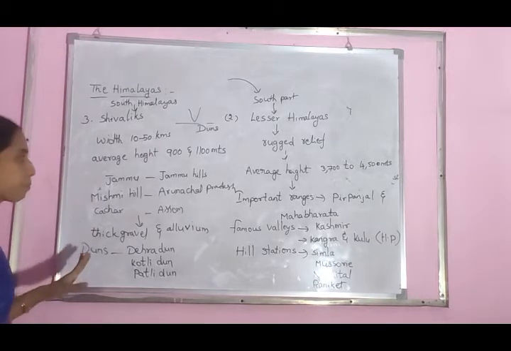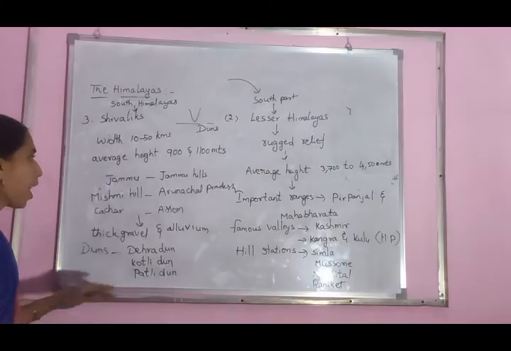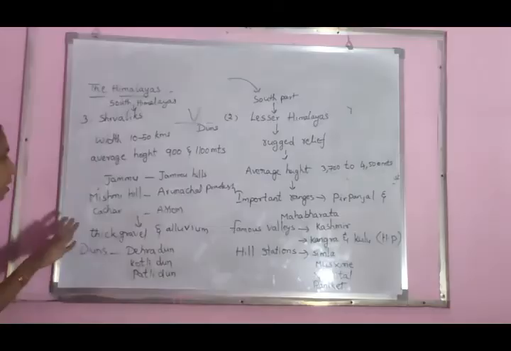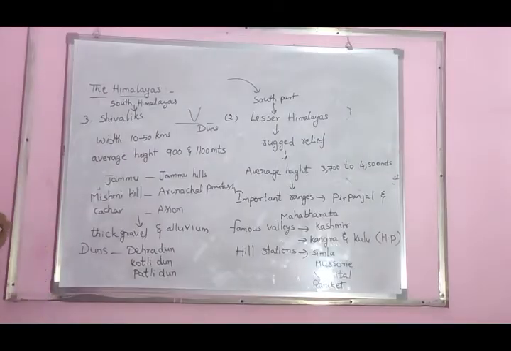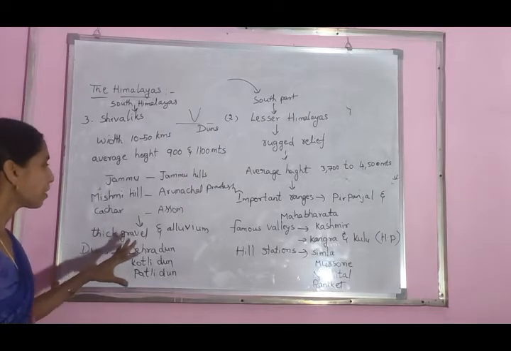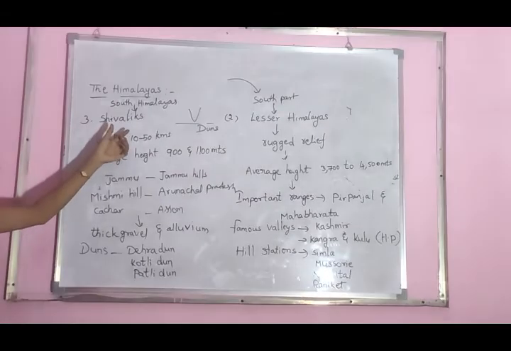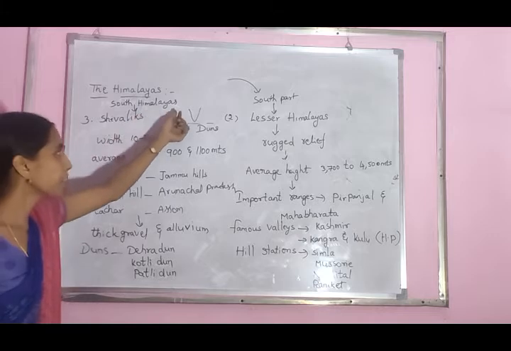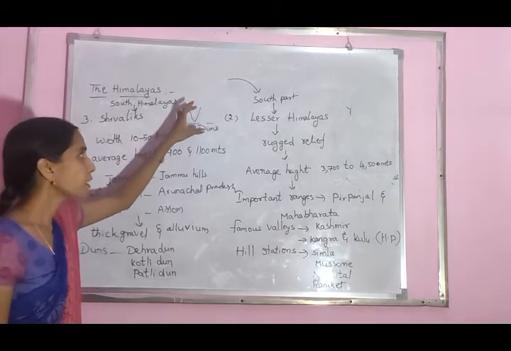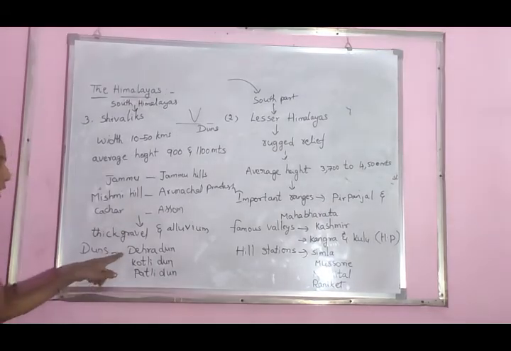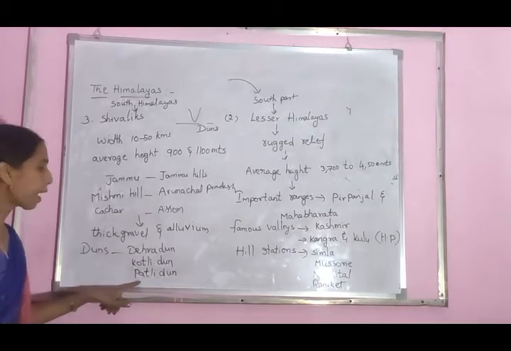In the Jammu area they are called Jammu Hills, in Arunachal Pradesh Dafla Hills, and in Assam Kachar. How are the Shivalik Hills composed? Thick gravels and alluvium. Between the Shivalik ranges and the Lesser Himalayas, some valleys are formed, and those valleys are called dunes. Important dunes are Dehradun, Kotli Dune and Patli Dune.